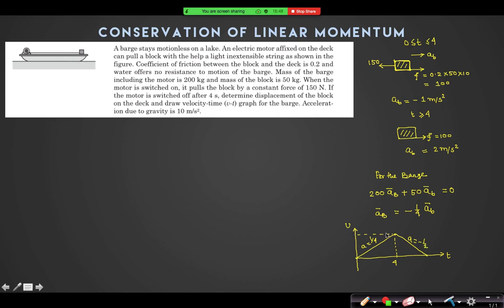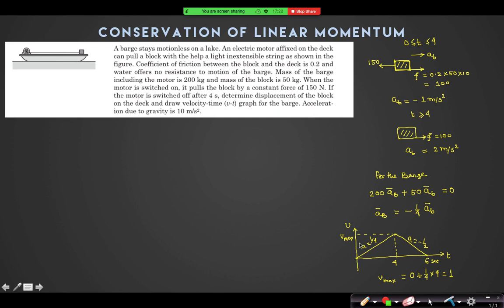Right? What is the maximum value of that velocity? This Vmax can be found by, for the barge the initial velocity was 0 and the acceleration is 1 by 4. So V equal to U plus AT, you will find it is 1 meter per second. Vmax is 1 meter per second. So if this is 1 and this slope is half, this time must be 2 seconds. So this is 6 seconds. That should be the VT graph.